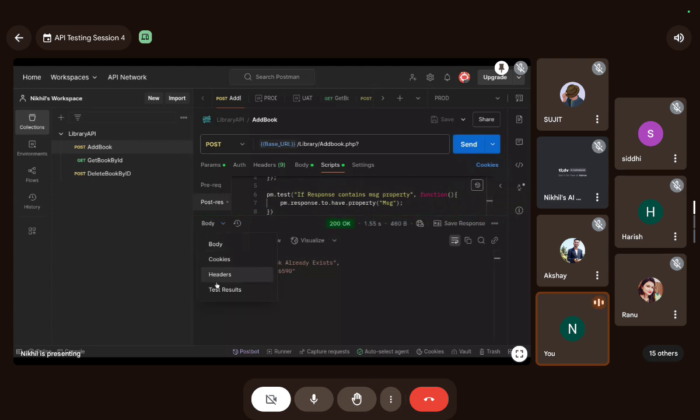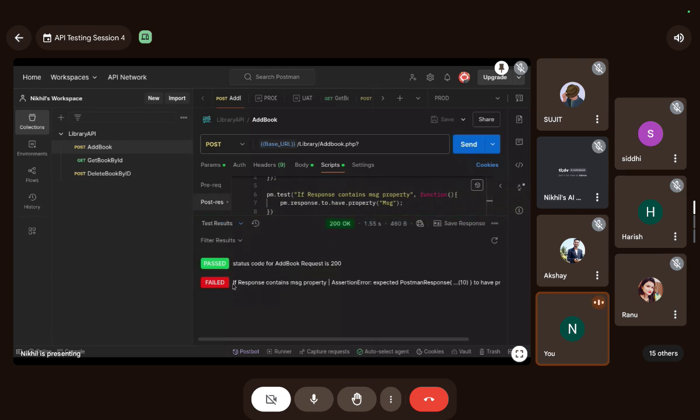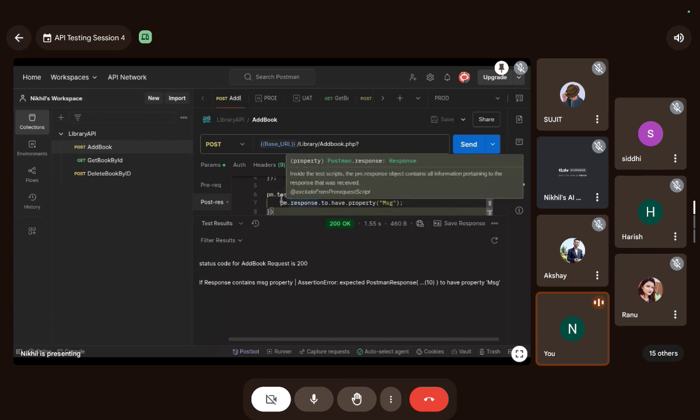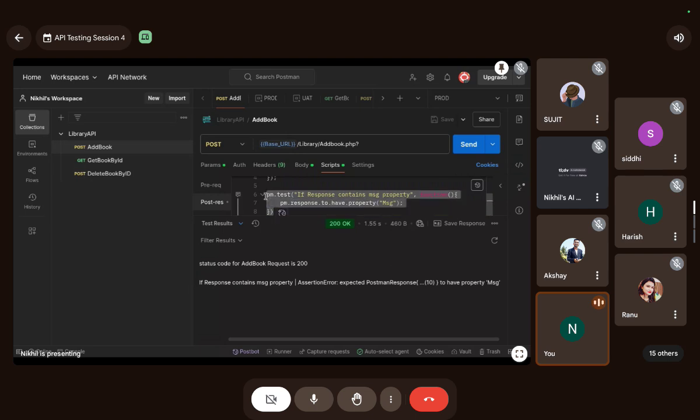Let me open the test results and see. Assertion: expected Postman response to have property message. Let me tell you why. Right now, this test does not have any knowledge about the response.